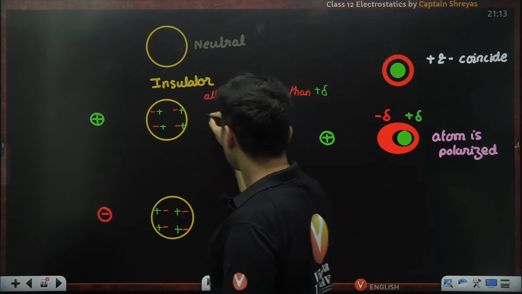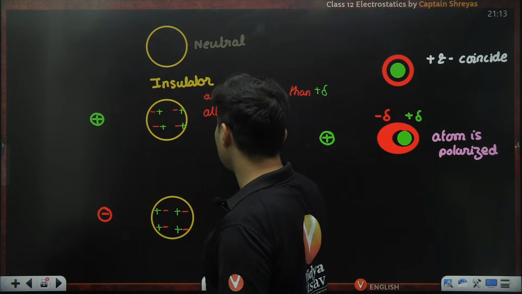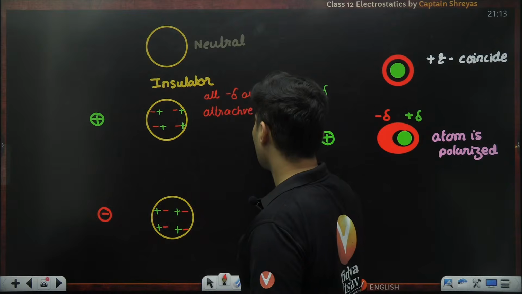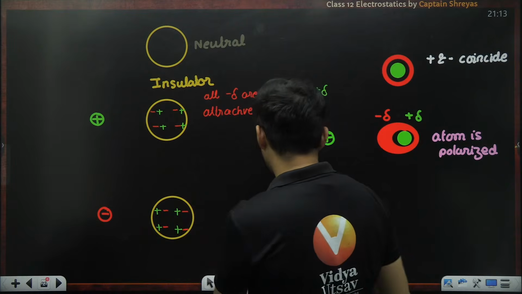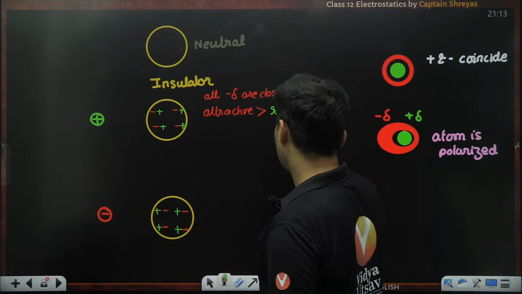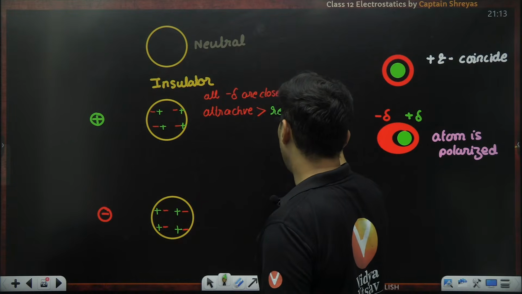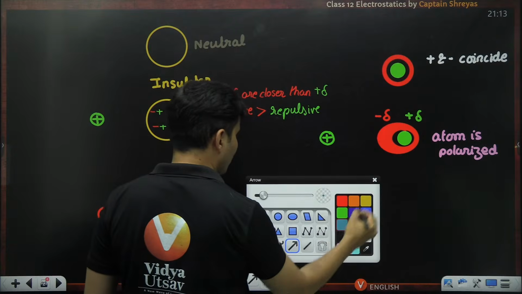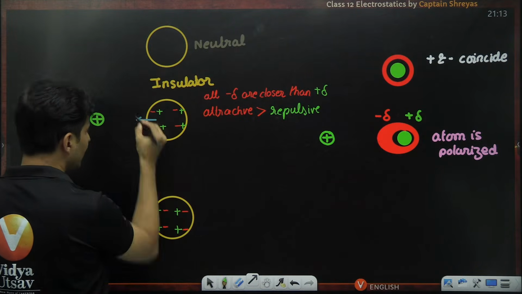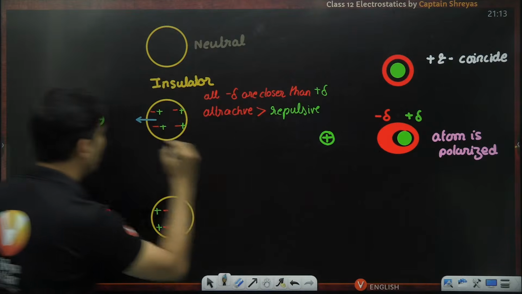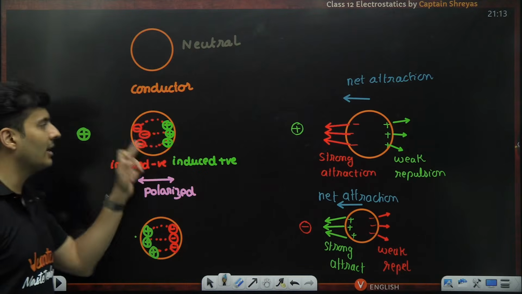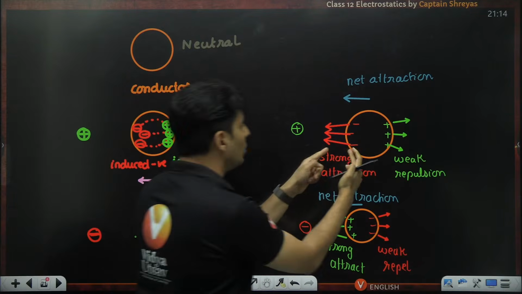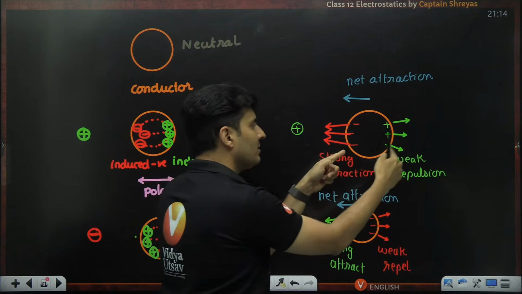That means the attractive forces between negative and positive are slightly, definitely more than the repulsive forces on that positive charge. So what will happen because of this? There will be definitely some attraction, but this will not be as good as a conductor's attraction, because here the difference in the distances was huge. This is very close, this is very far.